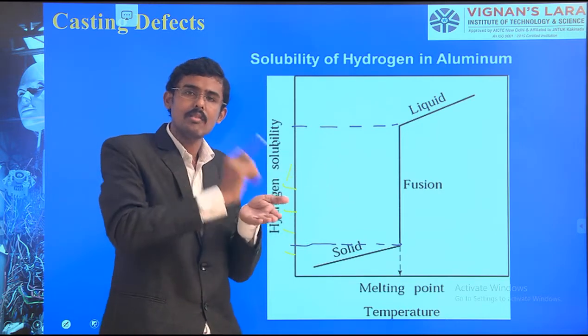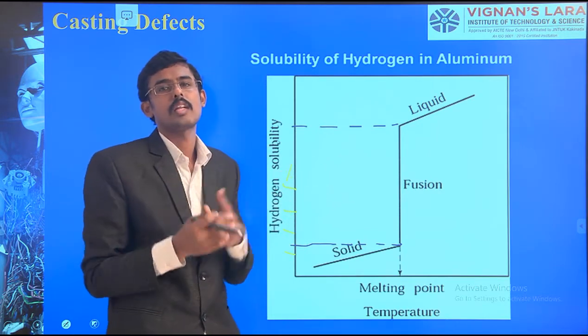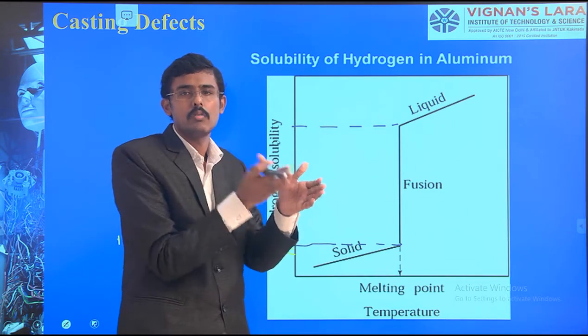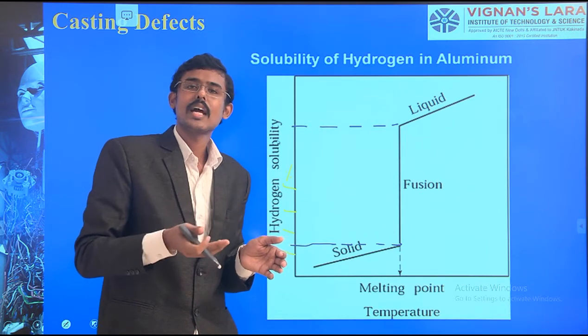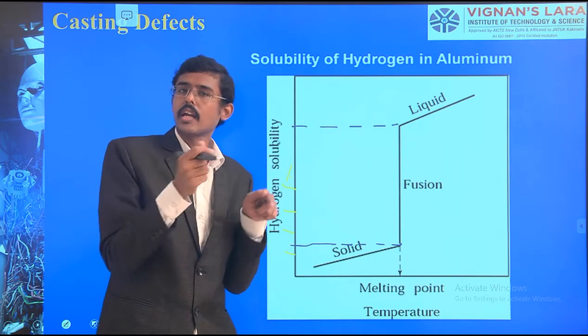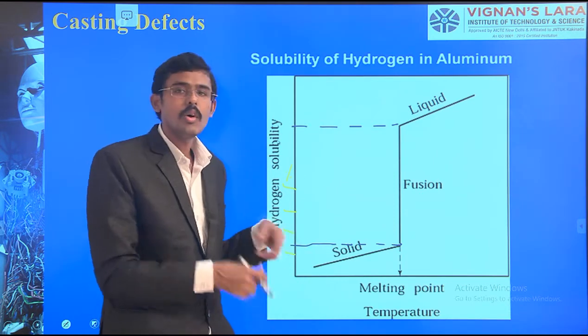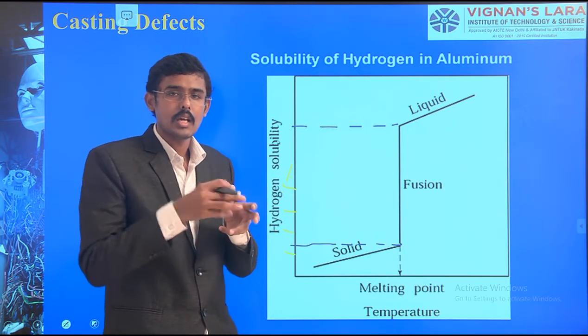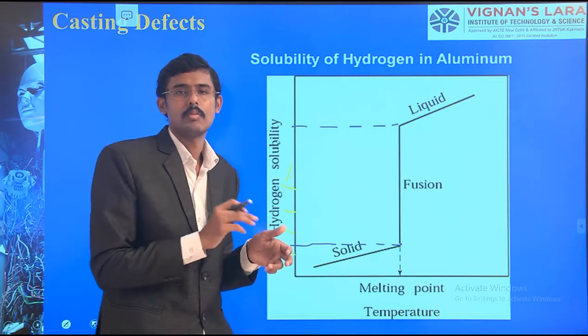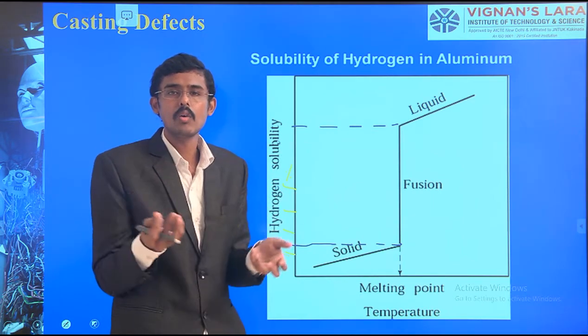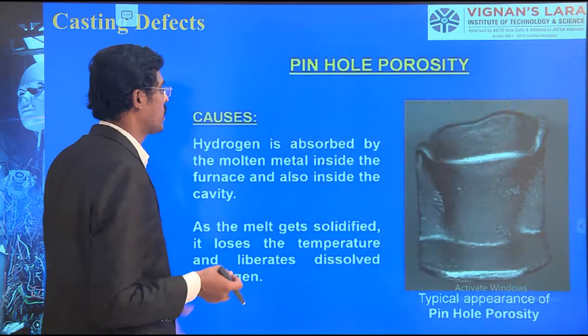It will not stay inside the metal when it converts from liquid molten metal to solid metal. The sand is already compacted tight, so those gases cannot go out, and they cannot stay inside the solid. They should come out in between the sand compaction box and the molten metal. That is nothing but the bubbled-out pinholes. So now we come here.